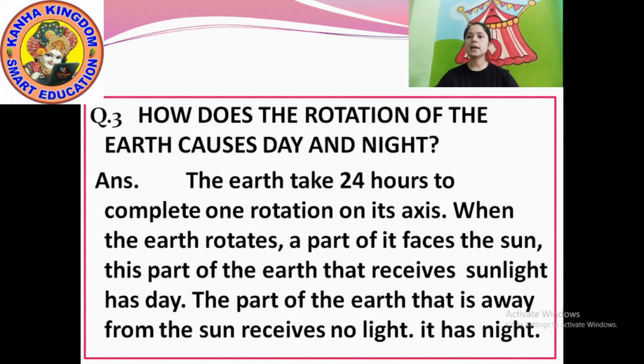Receives no light. It has night. Okay, so this causes day and night, rotation.